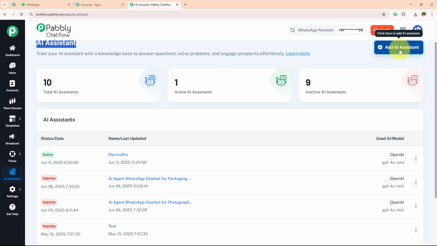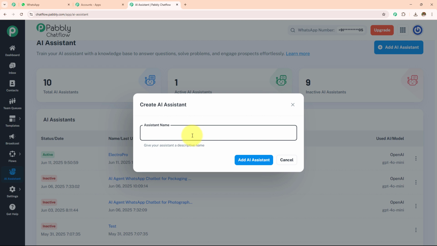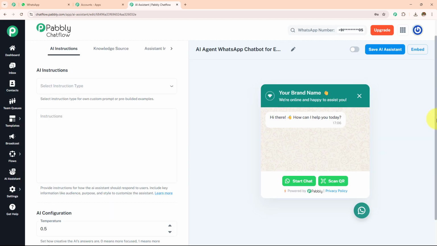Let's open this. So first we have to name this. Here I have entered the name AI Agent WhatsApp Chatbot for Electrical Appliances and Components. I'm simply going to click on this Add AI Assistant. And here we have landed on this page. We have added this AI assistant, and now we have to start creating this.